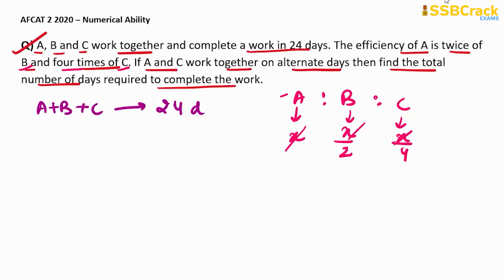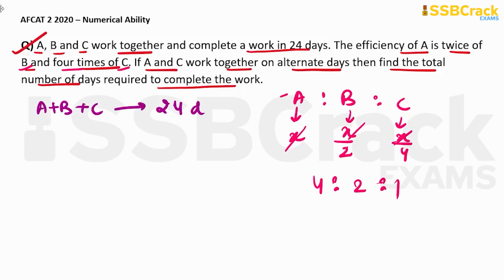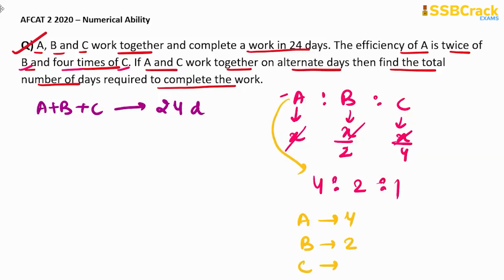So it will be 4:2:1. Right, so we can see that if in a day A is doing 4 units of work, B is doing 2 units of work and C is doing 1 unit of work, then A plus B plus C's one day work will be 4 plus 2 plus 1, that is 7 units of work, and they are completing a work in 24 days, right?